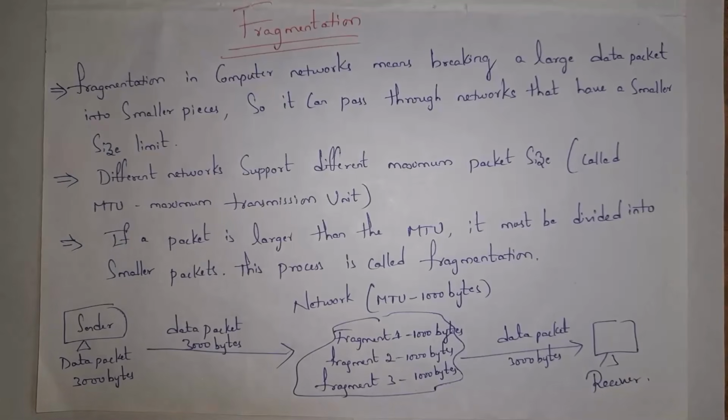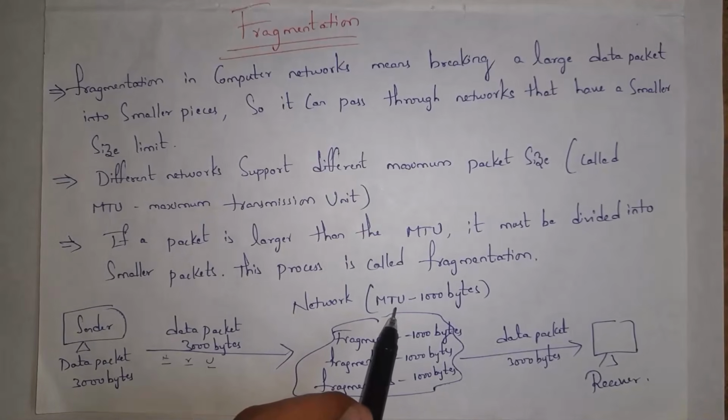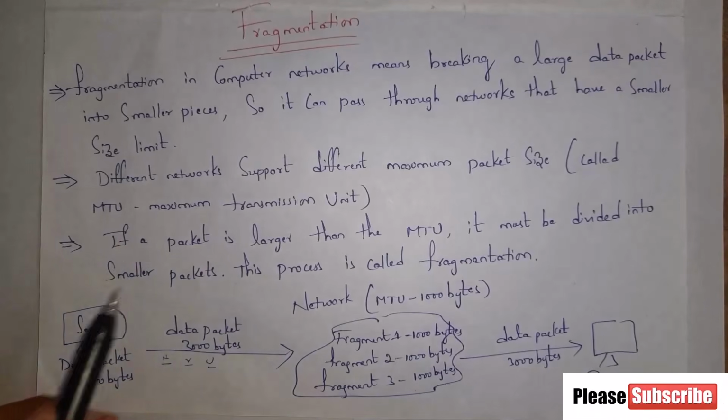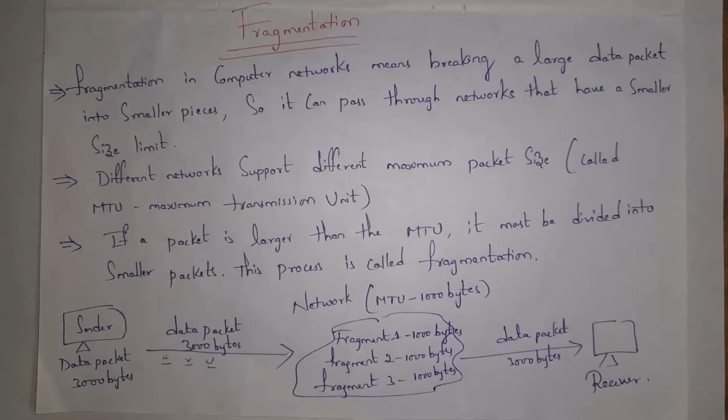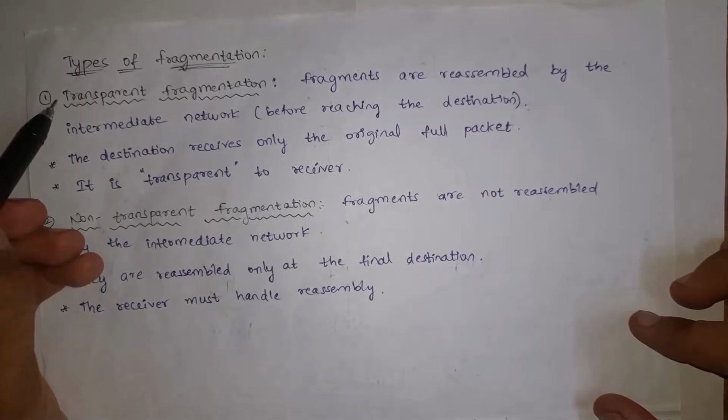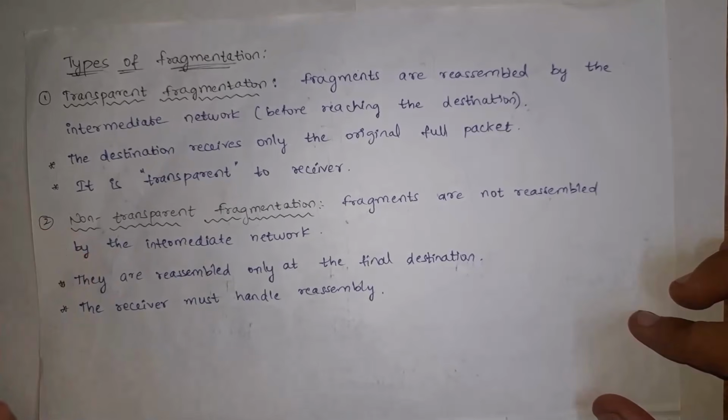Whenever data reaches the receiver router, in the receiver router, the data is again arranged in order, so the receiver can read the data. MTU means maximum transmission unit. If a data packet is larger than the MTU, then our data must be divided into smaller packets. We call this process fragmentation. Fragmentation is classified into 2 types. One is transparent fragmentation and the next one is non-transparent fragmentation.